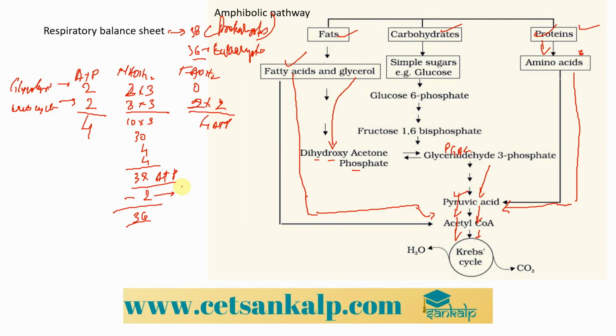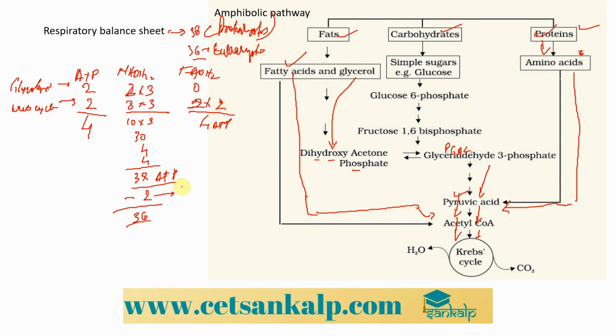So hence in the case of eukaryotes it is 36, but the value given in your textbook is 38, so stick to the value of 38, right? So what is the net respiratory balance sheet in the case of prokaryotes? It is 38, and in eukaryotes it is 36. This is the takeaway from the respiratory balance sheet.